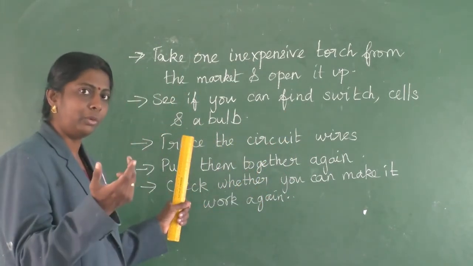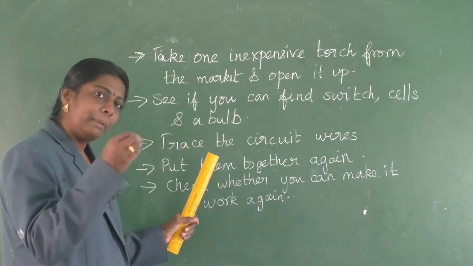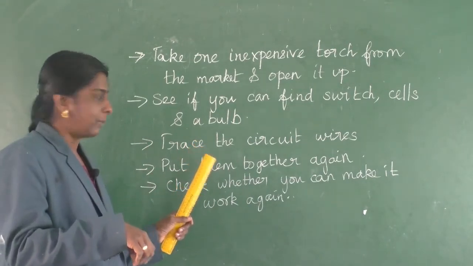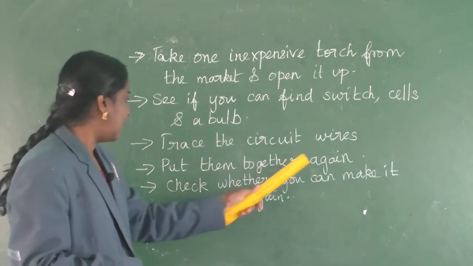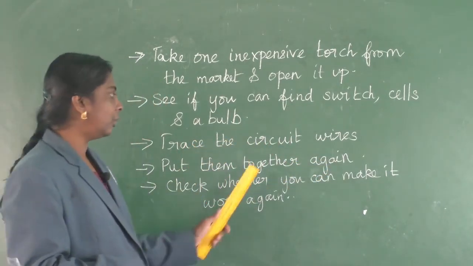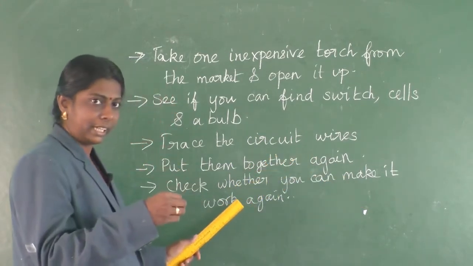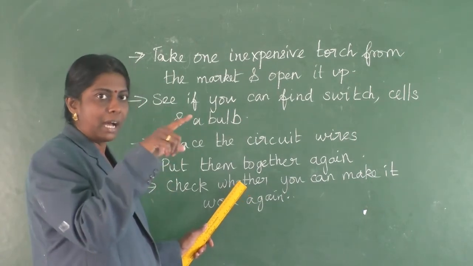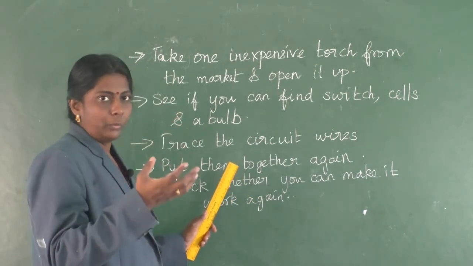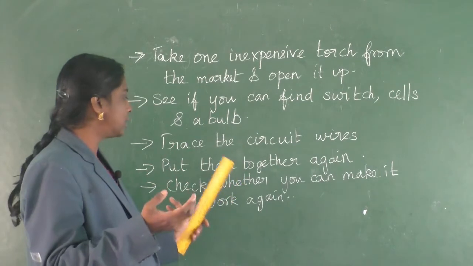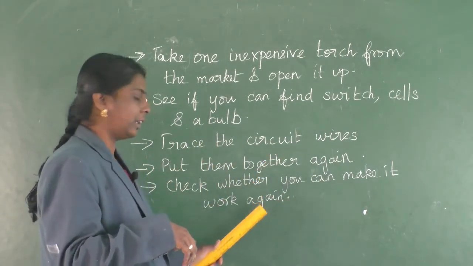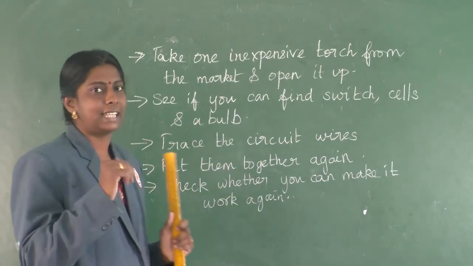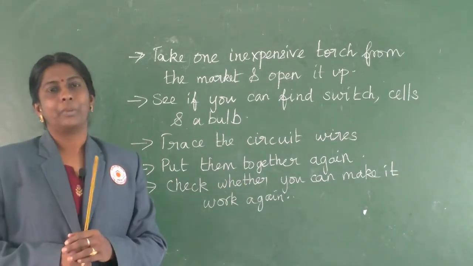Once you have removed all the things, now place the wires together and make it a closed path. Put them together again and check whether you can make it work again. Just switch it on, and if it is a complete or closed path, automatically the bulb will glow. Then take a snapshot and forward it to your class email ID. So this is your activity.